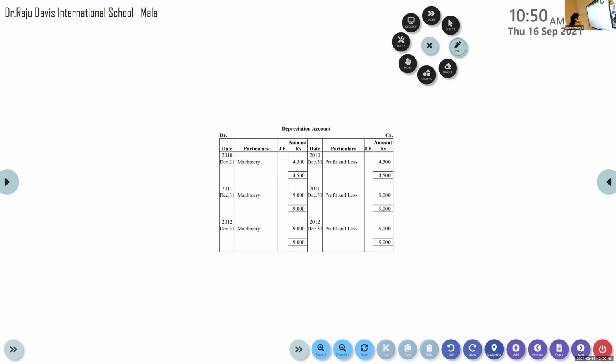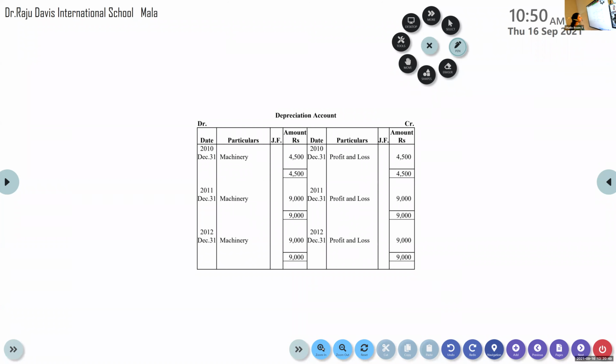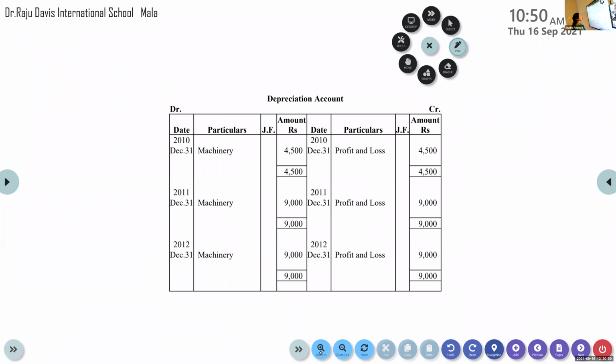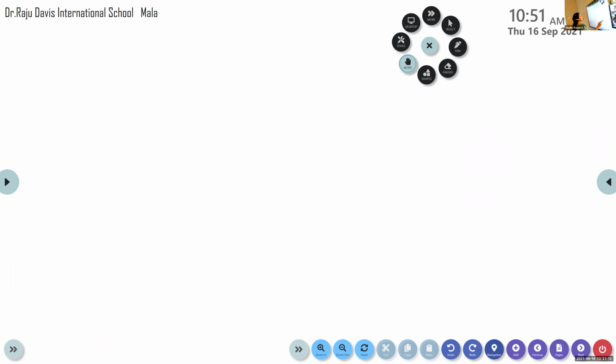Now, the next one is preparing the depreciation account. In the question, you are asked to prepare the machinery account as well as the depreciation account. So next, let us prepare the depreciation account. What is the journal entry? I told you depreciation is